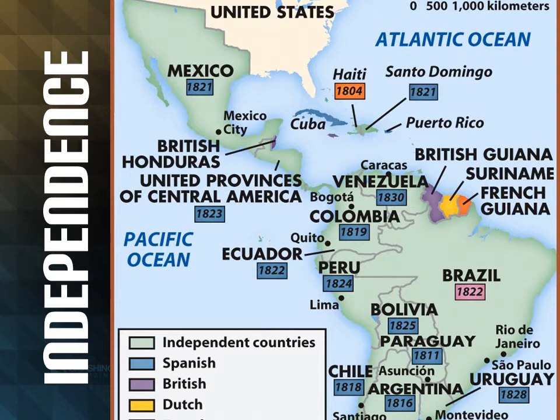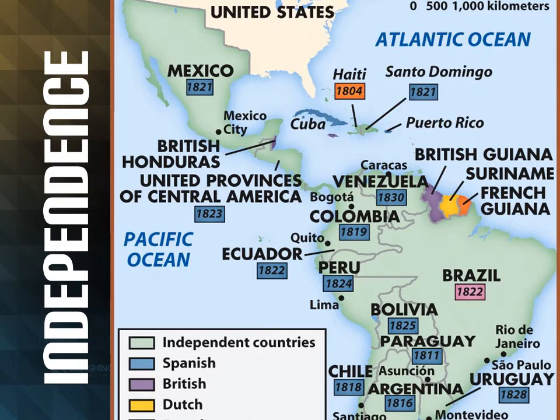So, let's take Mexico. Mexico used to be a colony of Spain, but in 1821, Mexico wanted their freedom, they wanted their independence, so they fought Spain for it, they won, and they became Mexico. They were no longer a colony of Spain, they were Mexico. And as you see in these other dates with Peru, Brazil, Bolivia, all of these other countries started gaining their independence, and they really took it after us gaining our own independence.